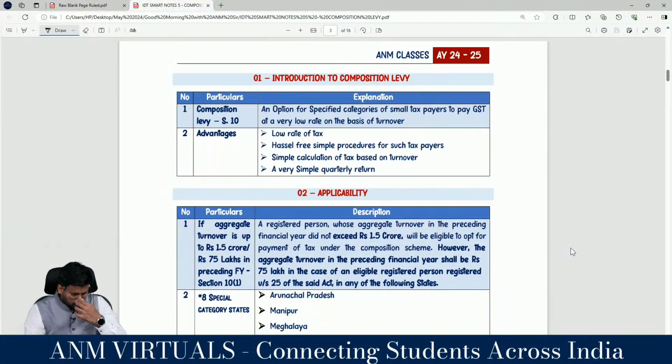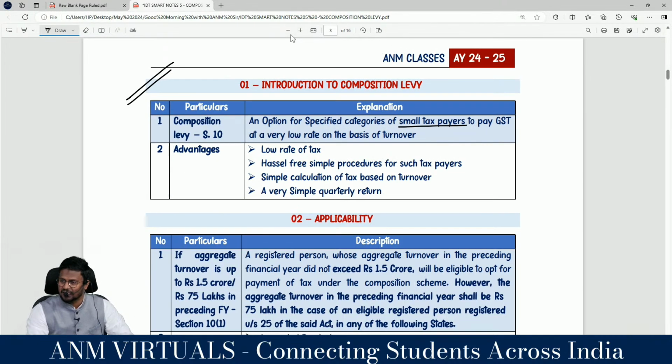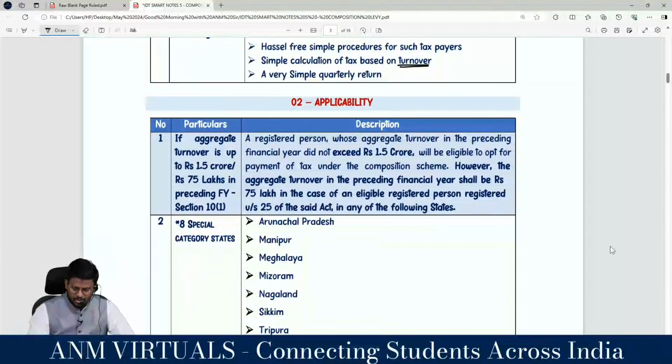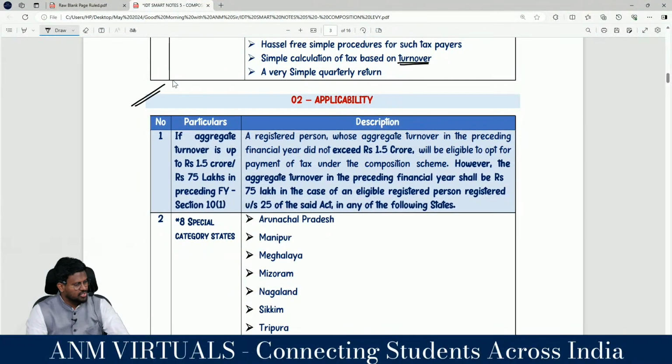As introduction to composition levy, we understood that composition levy is not compulsory in nature. It is an option for specified category of small taxpayers, to pay GST at a very lower rate, so it is otherwise called turnover based tax, my dear lovable students. These are the 4 advantages. Number 1, low rate of tax, hassle-free simple procedure for such taxpayer, simple calculation of tax based on turnover, and very simple quarterly return.